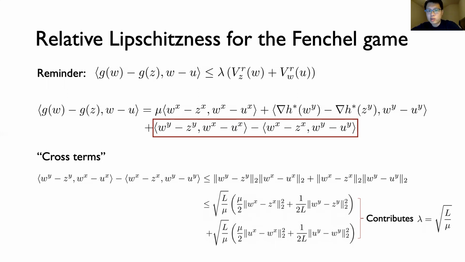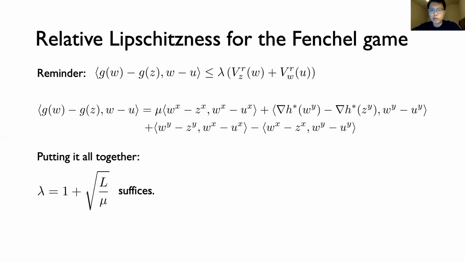Note that in order to obtain this bound on the cross terms, we had to crucially use interactions between the primal and the dual blocks. So one interpretation of this is that acceleration is fundamentally a primal-dual phenomenon. And finally, putting together both bounds shows that G is 1 plus square root L over mu relatively Lipschitz with respect to R.